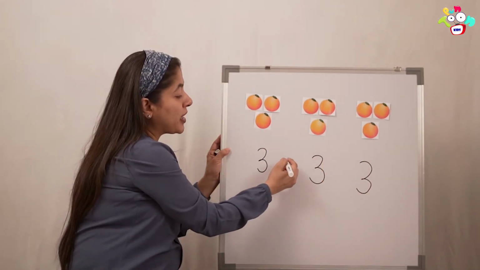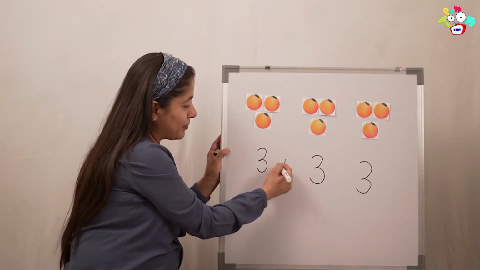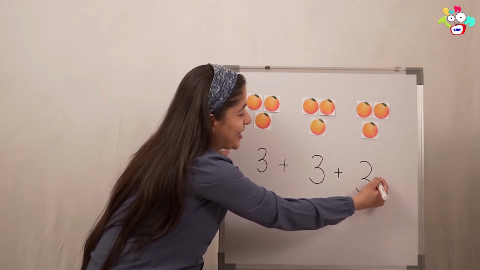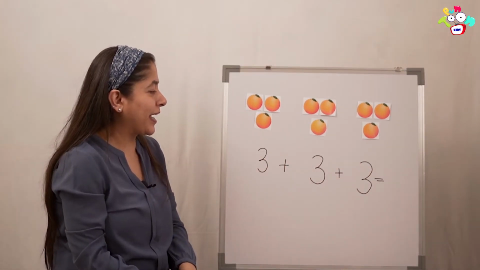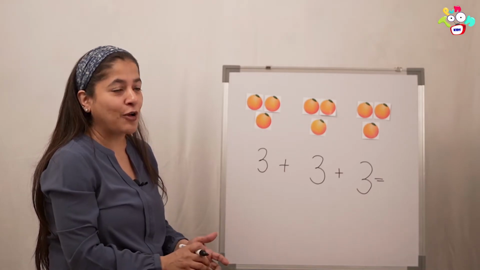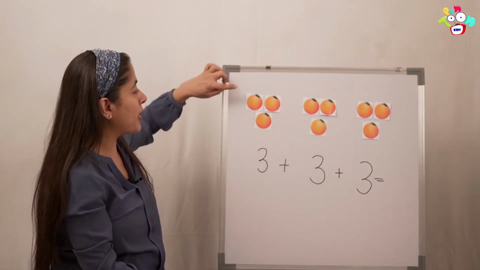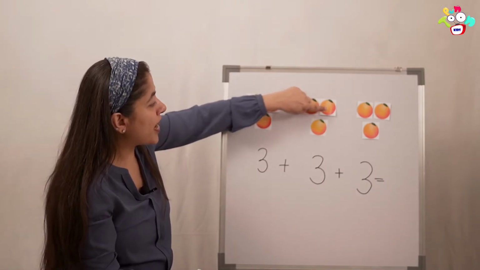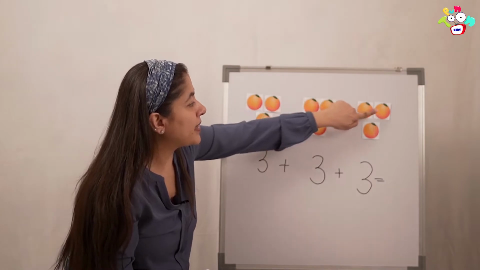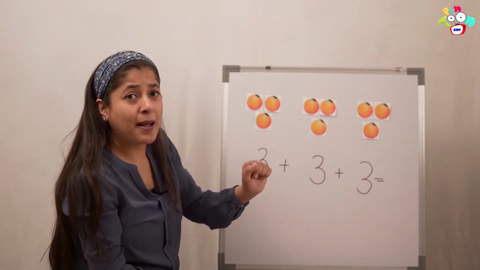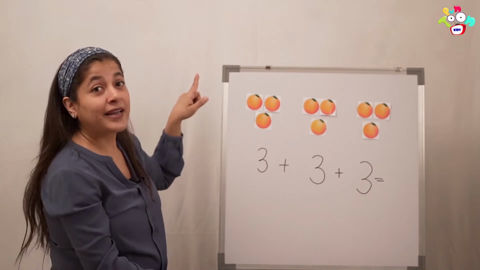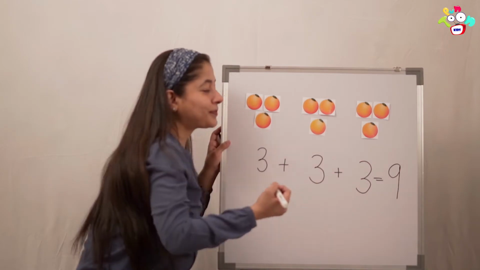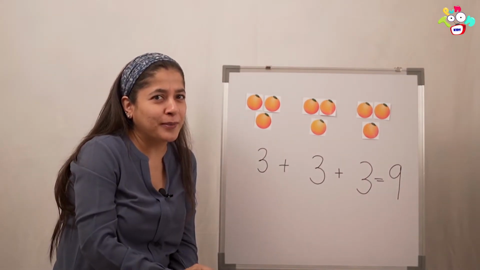So what are we going to put here with sign? Plus, because it's becoming more and more. And what are we going to put here? Equals to. Okay. And now let's count how many oranges are there in all. 1, 2, 3, 4, 5, 6, 7, 8, 9. How many oranges are there in all? 9. So what are we going to write here? 9.